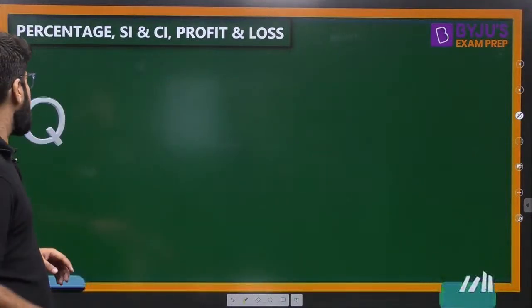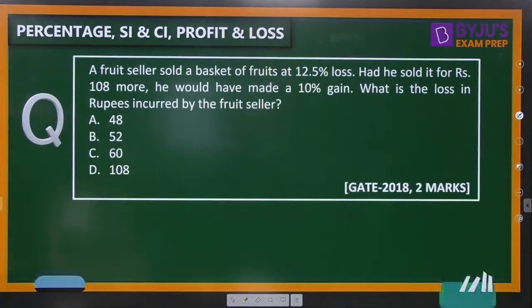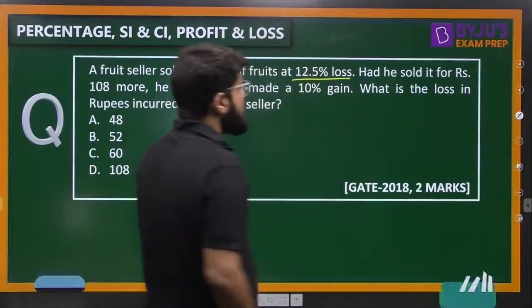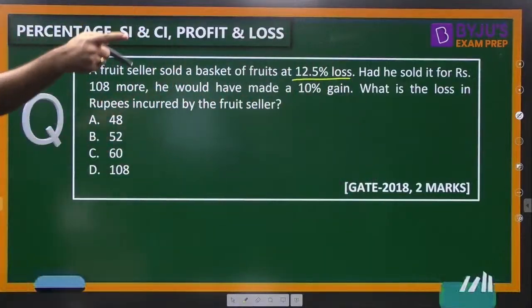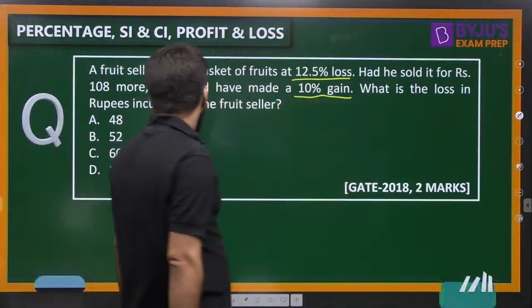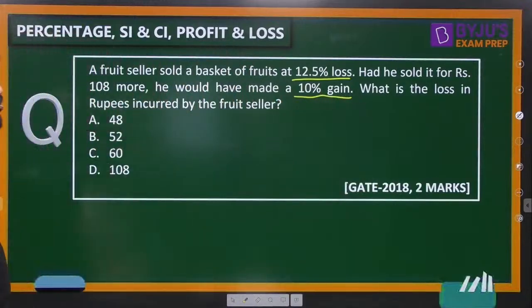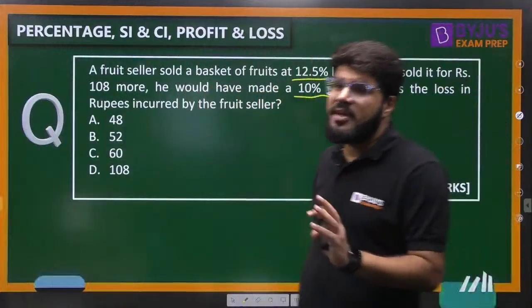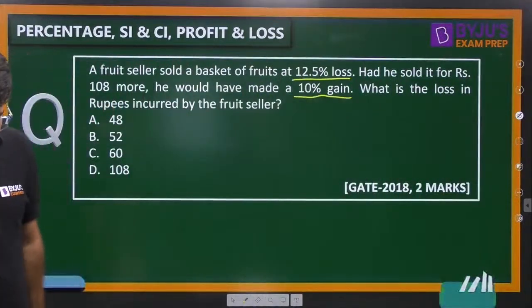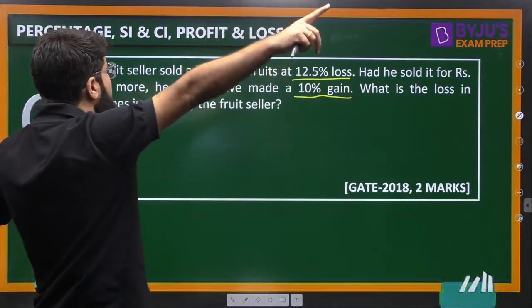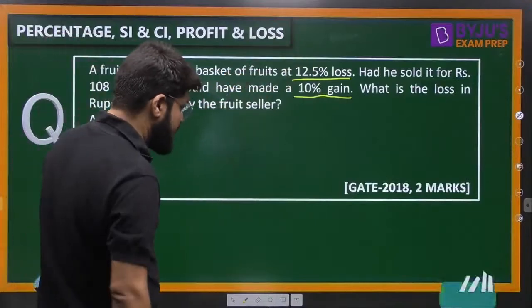Next question, let's be ready for us. A fruit seller sold a basket of fruits at 12% loss. Had he sold for rupees 108 more, then he would have made a gain of 10%, right? What is the loss in rupees incurred by the fruit seller? First, there is a loss of 12.5% given. What is that loss in rupees they are asking you? If he sells for 108 more, then the gain will be 10%, right?